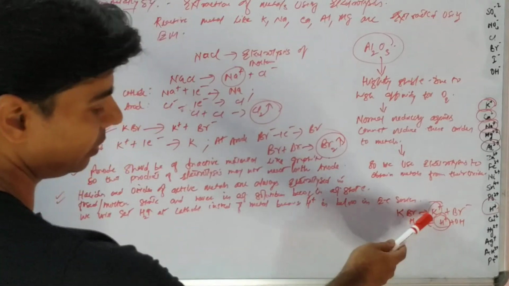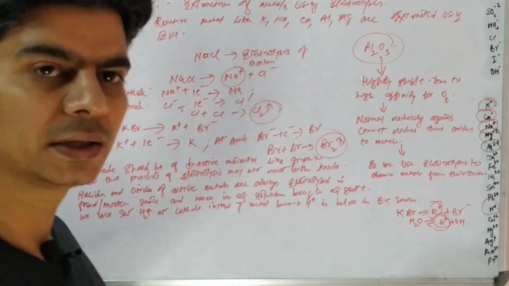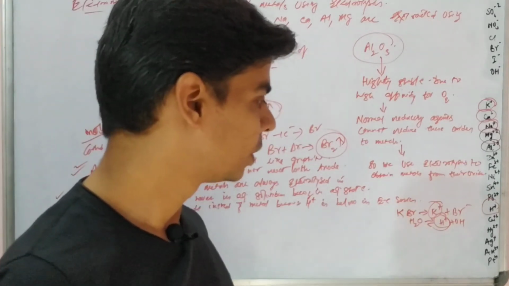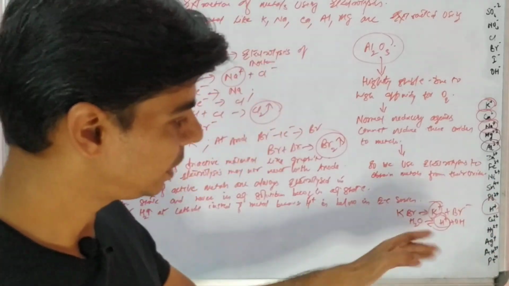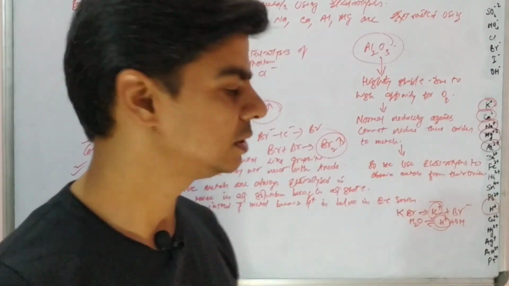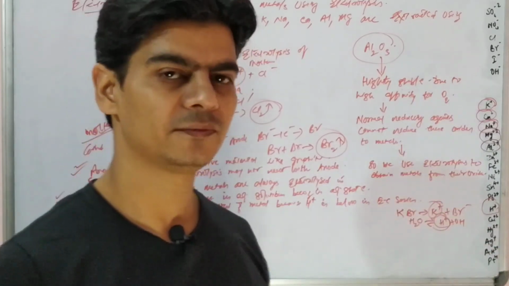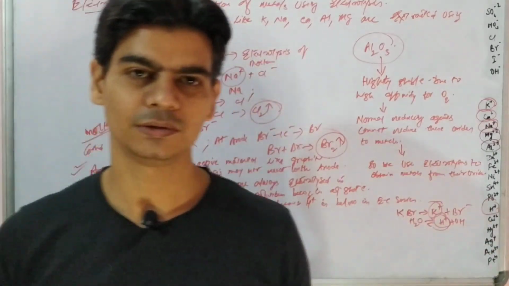Why? Because in that case, instead of metal, we will get hydrogen at the cathode, because the discharge potential of hydrogen is more compared to the metal, because hydrogen is below in the electrochemical series. Since hydrogen is below in the electrochemical series, hydrogen will preferentially discharge at the cathode. So I hope all this is clear to you.